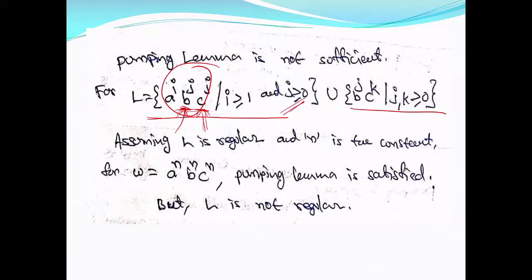If it is unlimited, you cannot draw an FA because it has no memory. Its memory is embedded in its number of states. State itself is the memory. You cannot draw an FA with an infinite number of states, so it is not possible to draw the FA for this language.